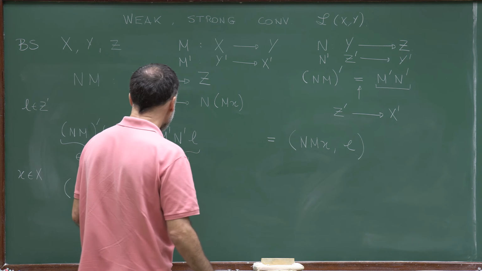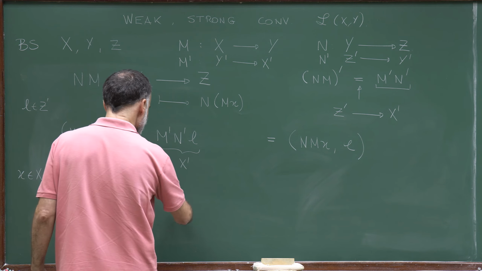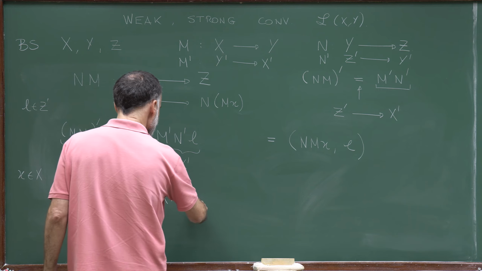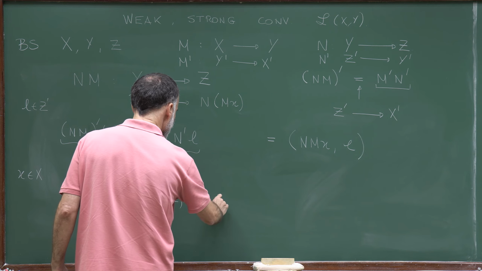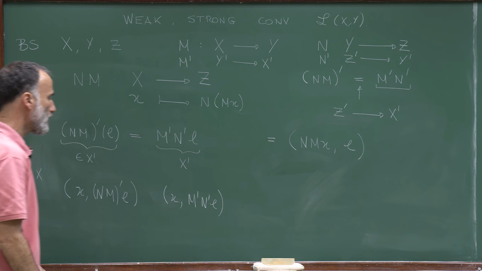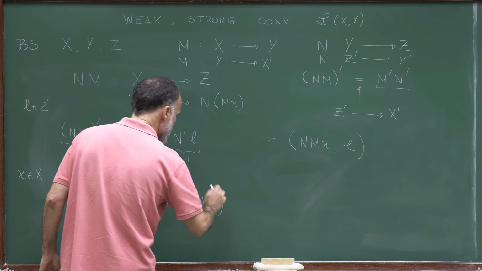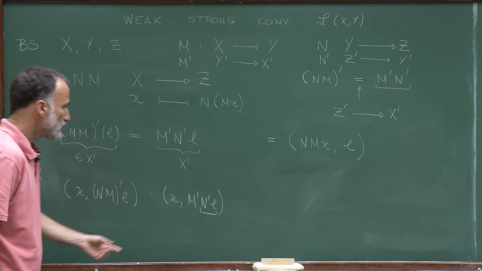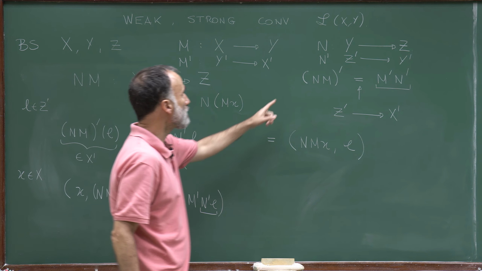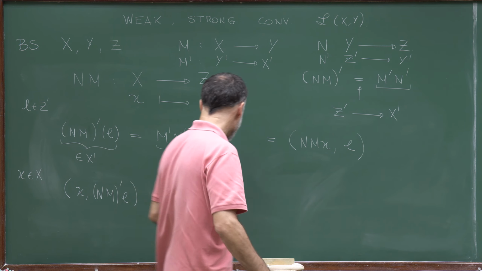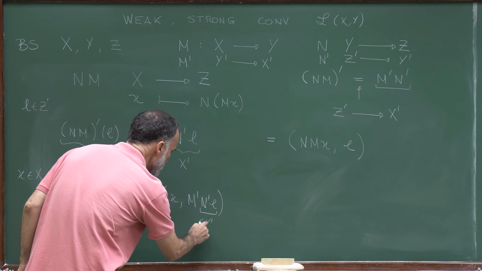Well, and so let's compute now the right-hand side applied to x. So this is x M'N'L. But L is an element of Z'. N'L is an element of Y'. So an element of Y' belongs to Y'.